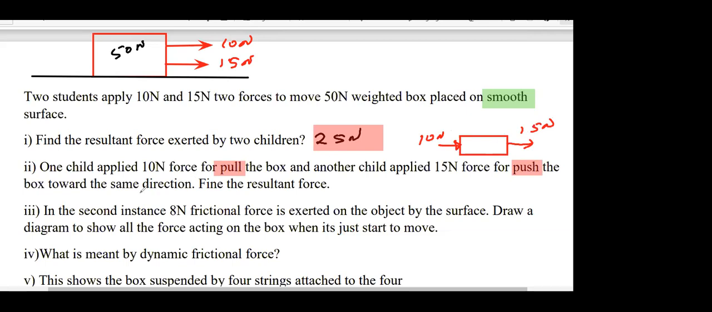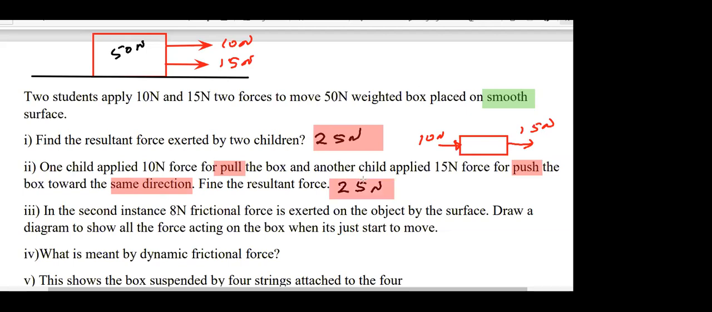In the same direction, highlight. Be careful. Please underline or highlight. Same direction, highlight. Pull, highlight. You get the same answer. The answer will be 25 Newton. If it is the same direction, it is 25 Newton. Right. So you get the same answer again.